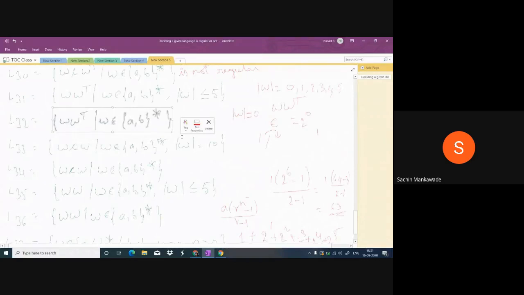W transpose. Okay, na? This one, L31, having length of 0 to 5. So anyway, 63 means a finite number of strings. And a language having a finite number of strings is always regular. Do you understand? L31 is regular. This is regular.